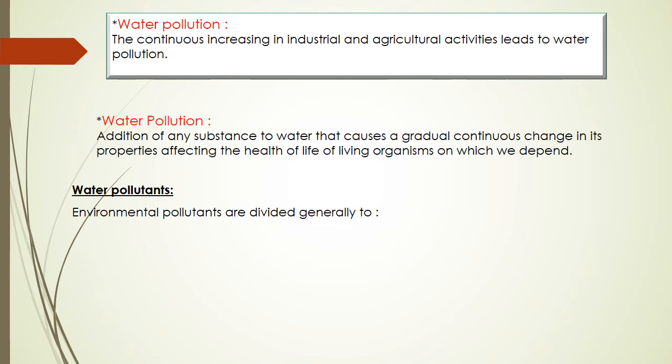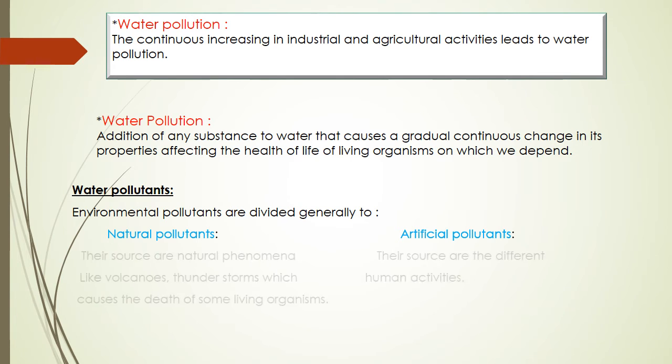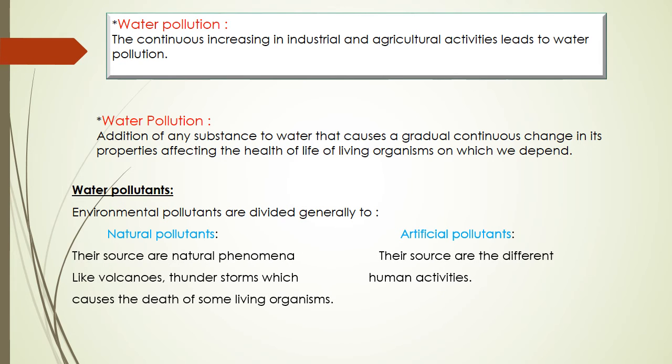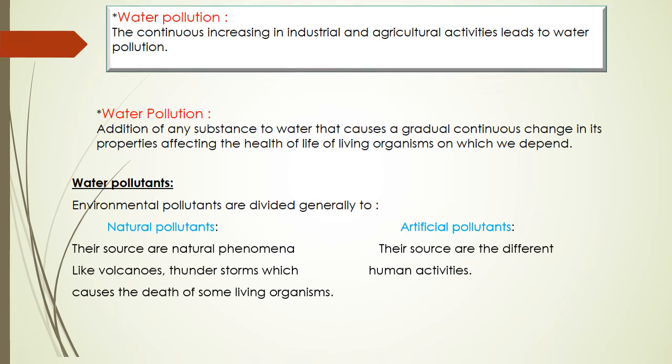So what are the kinds of water pollutants? We have 2 sections: natural pollutants and artificial pollutants. Natural pollutants come from natural phenomena like volcanoes and thunderstorms, which cause the death of some living organisms. Number 2, artificial pollutants. Their sources are different, coming from human activity.